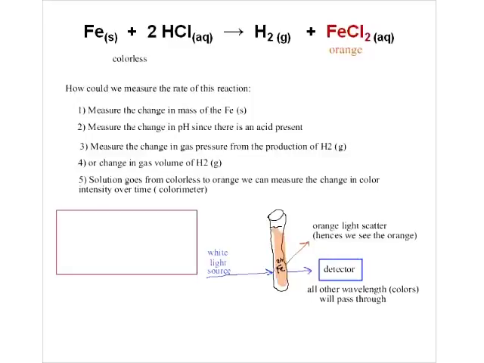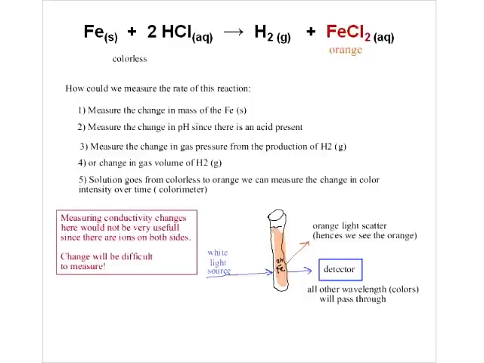It's a little machine. You put your sample down in the machine, and here's the orange iron chloride. The machine would shoot some white light through it, and the orange would scatter orange light. So the orange light gets scattered, and the remaining light gets passed through and gets detected by a detector. So the darker the orange color, the more iron ions are present. Therefore, it can do a calculation for you and tell you what the concentration of the iron ion is, determined by the amount of orange that gets scattered. All right, so don't worry about that. That's just showing you a way that we can measure it.